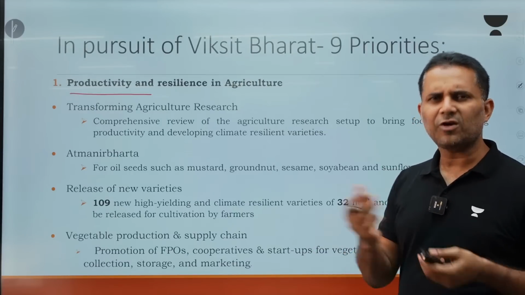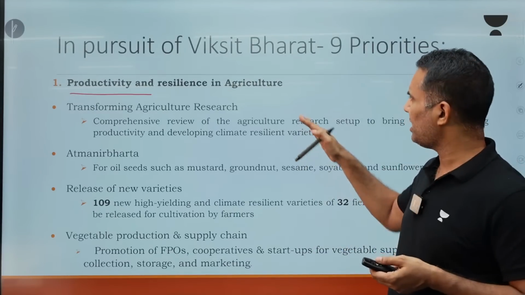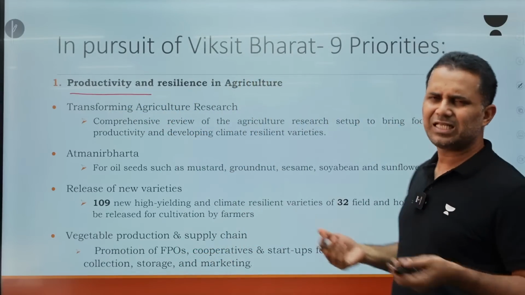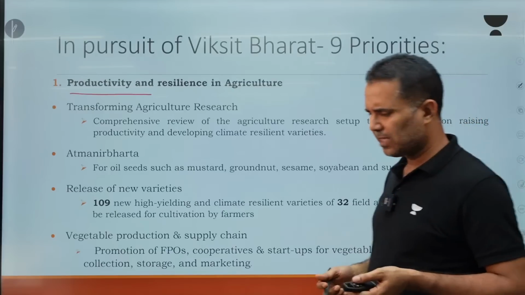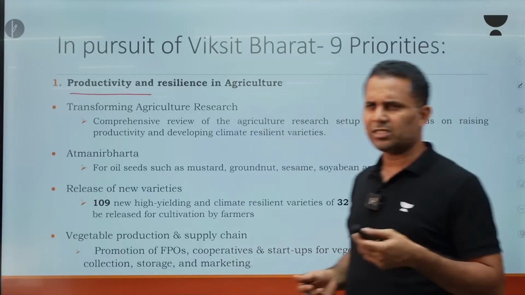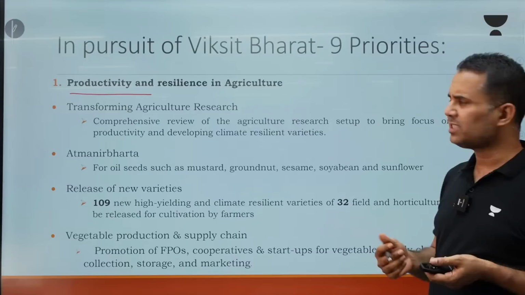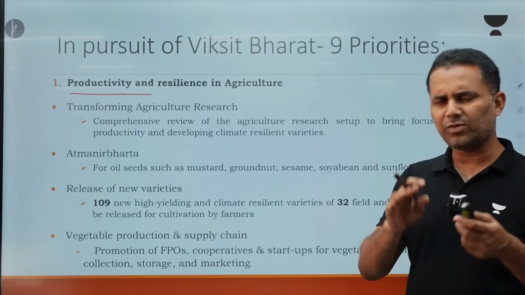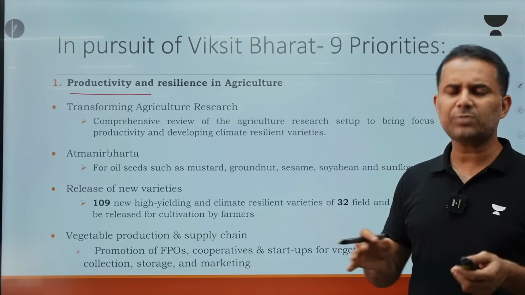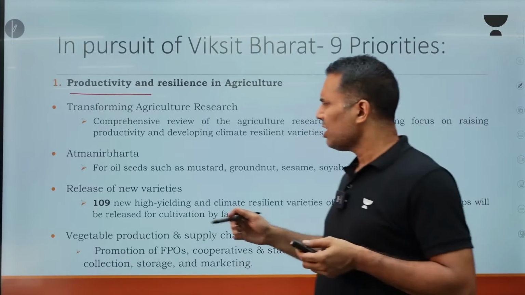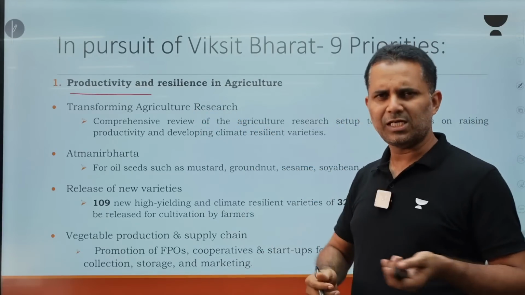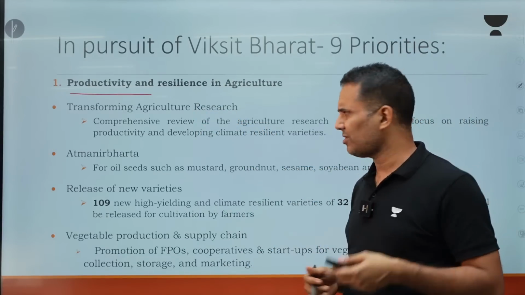That means the productivity of the labor is less. So the first priority is agriculture, is productivity and resilience. Resilience because climatic changes are going to impact agriculture a lot and the farmers' income. So there is a focus on resilience also. So we need to improve productivity and resilience in agriculture. This is one of the very important and the first priority of the Viksit Bharat. So government is going to focus on agricultural research for bringing new resilient varieties for agriculture.